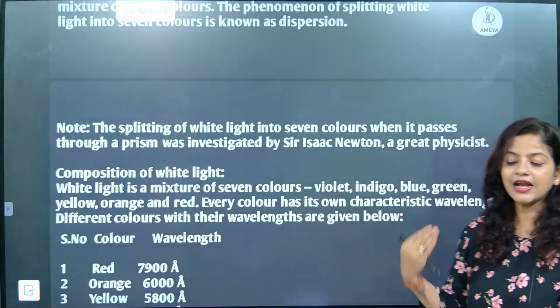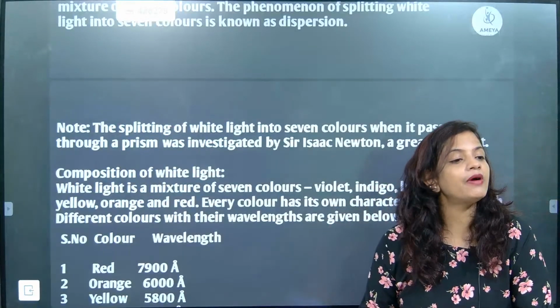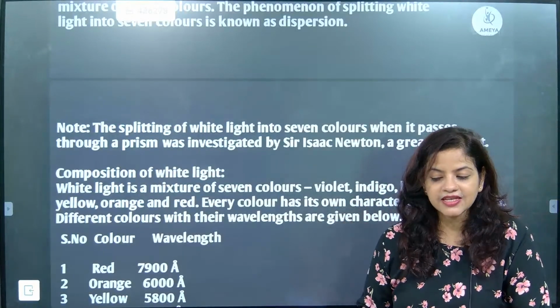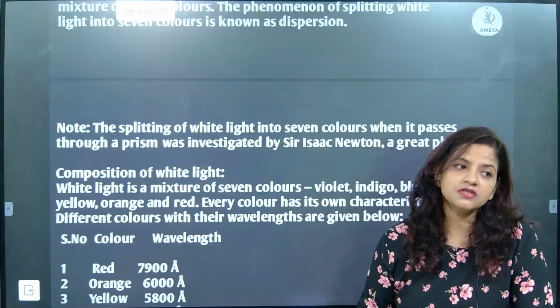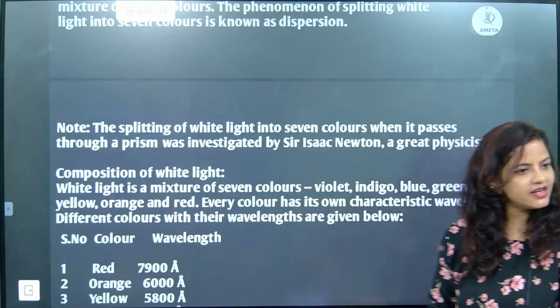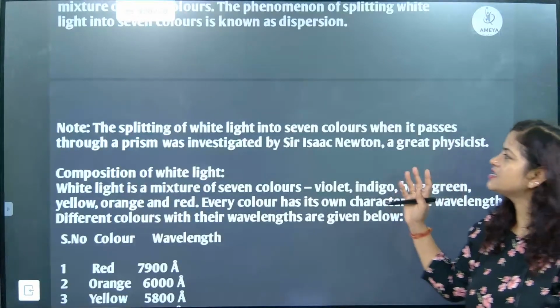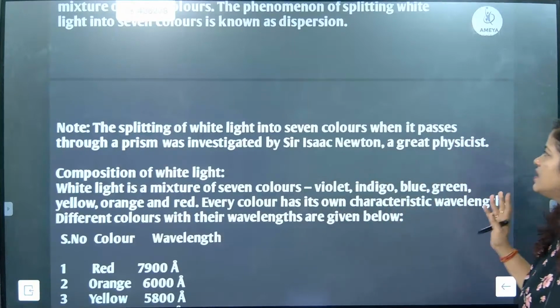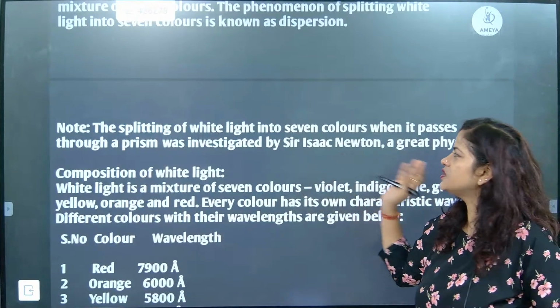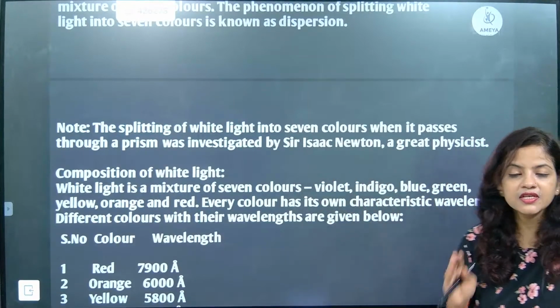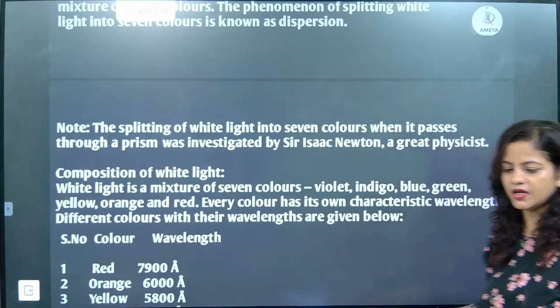Understood? So the splitting of white light into 7 colors when it passes through a prism was investigated by Sir Isaac Newton.